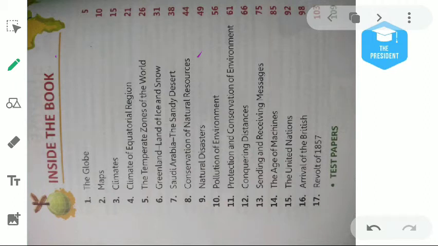The total syllabus of class 5 is divided into 17 chapters. How many? 17 chapters. The first chapter is the globe. What's the globe? The globe is basically a small model of the earth. We will learn more about the globe in this chapter. Then, moving to the second chapter, about maps.